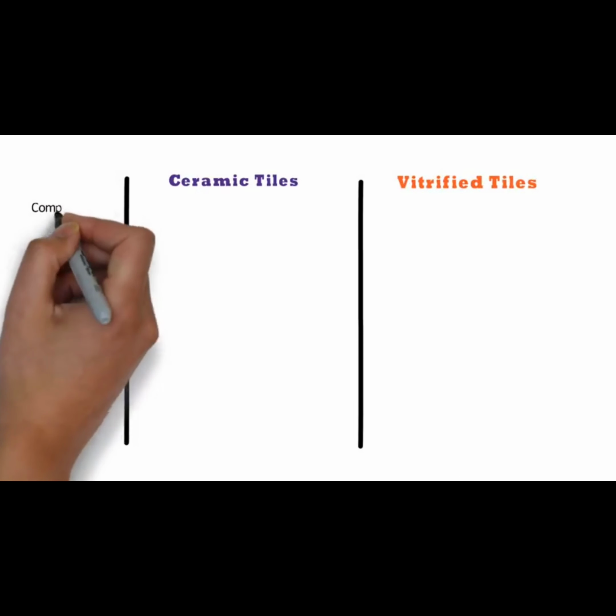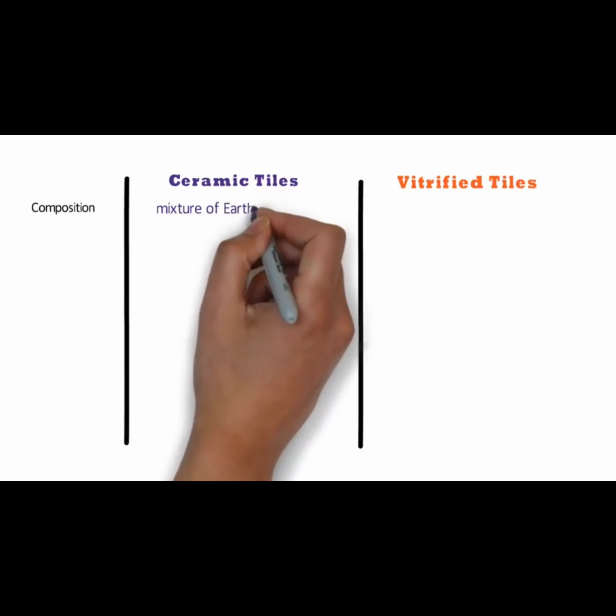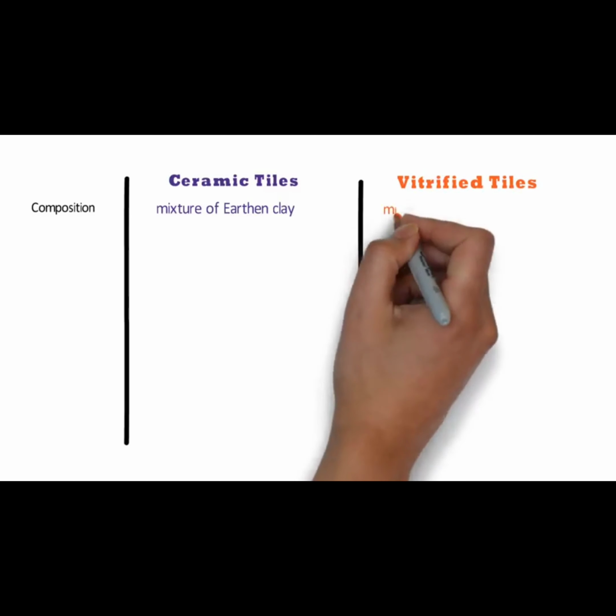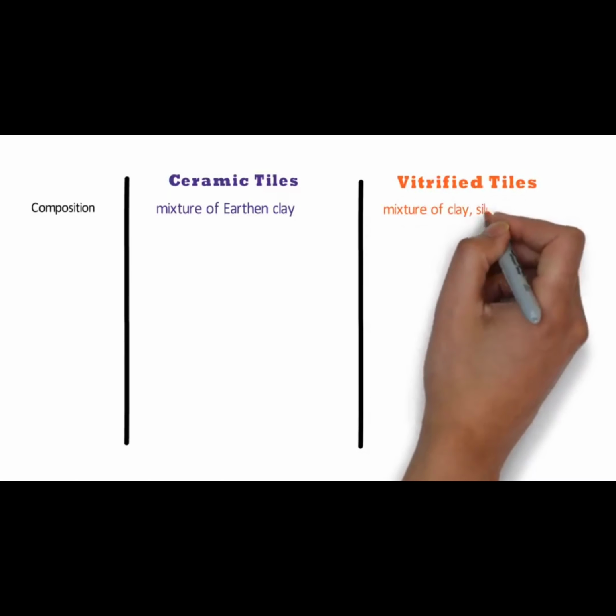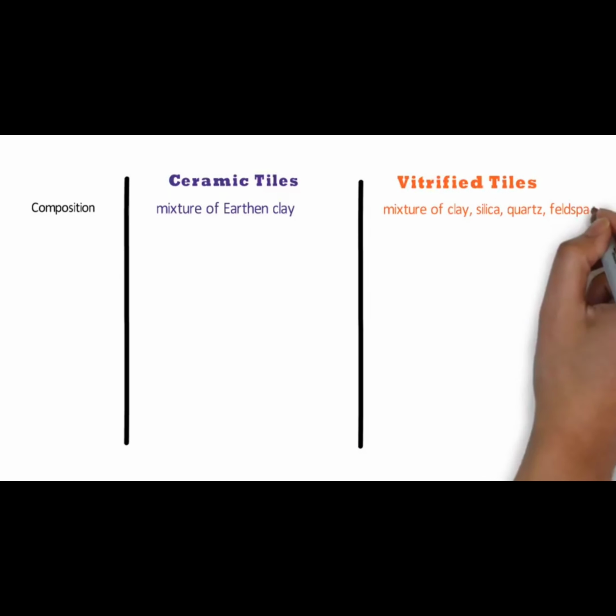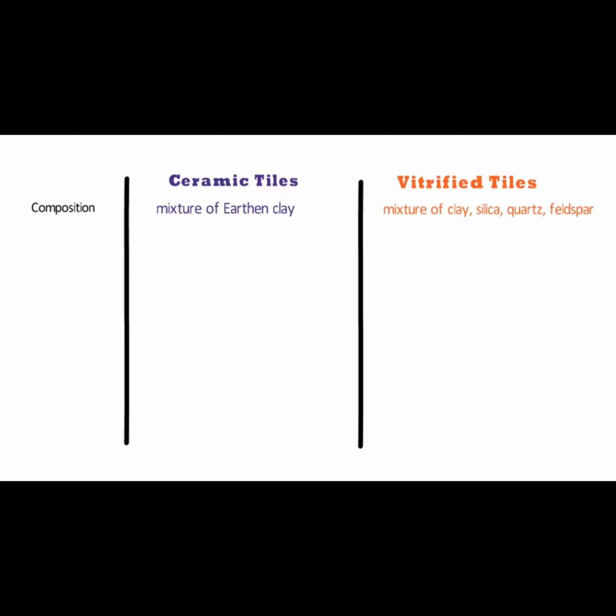Ceramic tiles, vitrified tiles. Number 1 is composition. Ceramic tile is made up of a mixture of earthen clay and water only, whereas the term vitrified means to convert into a glass-like substance. In the process of vitrification, 40% clay and 60% silica is added. Vitrified tiles are made by a mixture of clay, silica, quartz, feldspar, which is a constituent mineral found in the granite rock.